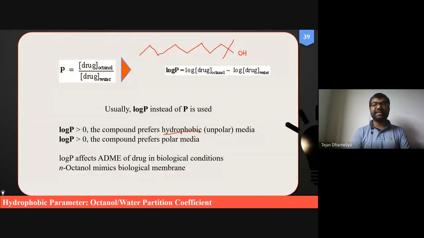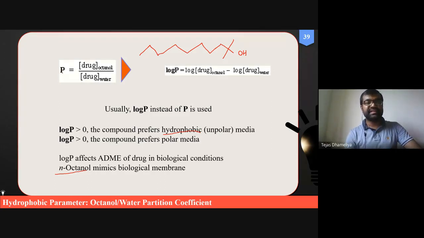That's why we are selecting N-octanol, and ऐसा कहा जाता है कि N-octanol also mimics the biological membrane. मतलब biological membrane की जो lipophilicity है, that lipophilicity is the same as that of N-octanol. That's why we take N-octanol whenever we are determining lipophilicity.